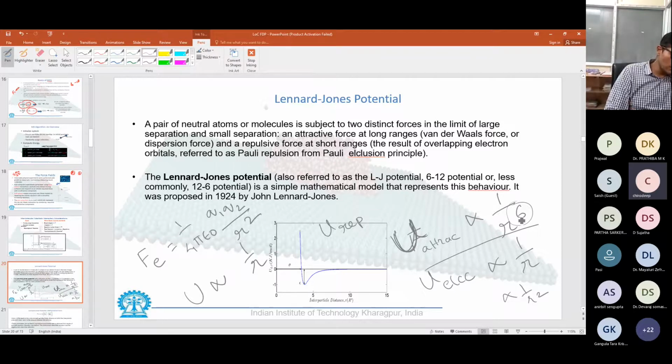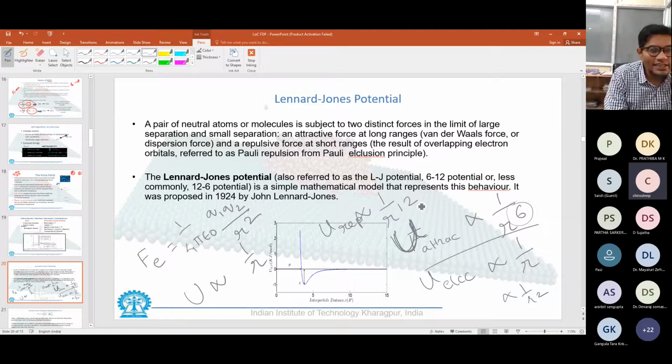So instead of going into very complicated equations, he decided to scale the repulsive forces as 1 by r to the power 12. Why so? Because it is simply the square of this term. When you are doing a computational exercise, you would easily be able to take the square of this and find out the repulsive potential.